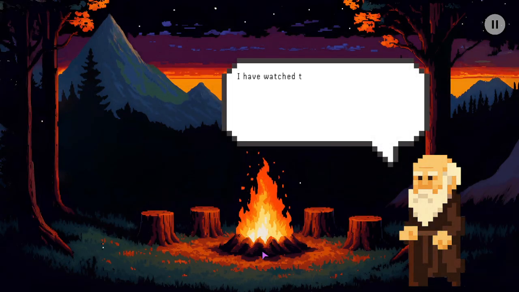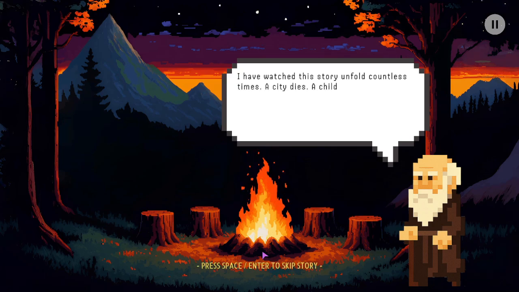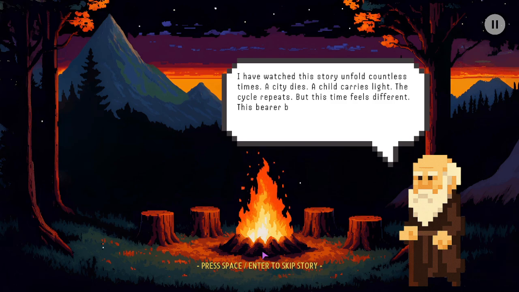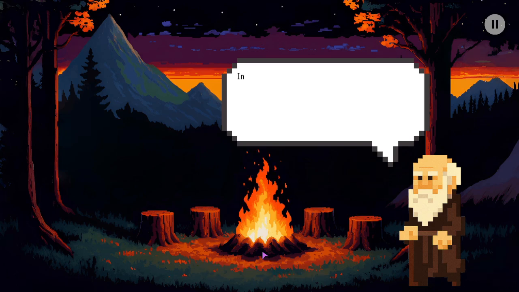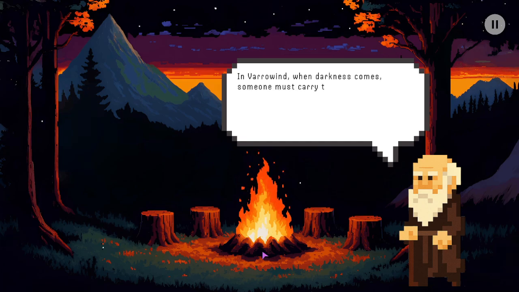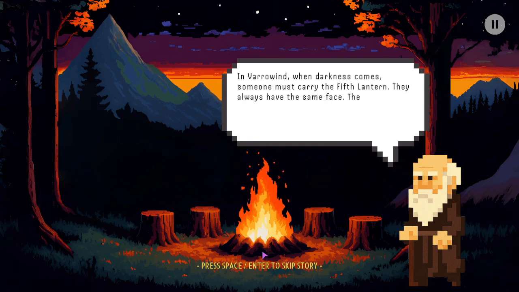I have watched this story unfold countless times. A city dies, a child carries light. The cycle repeats, but this time feels different. This bearer burns brighter than the others who came before. In Verrowind, when darkness comes, someone must carry the fifth lantern. They always have the same face, the same eyes, the same trembling hands that refuse to let go of hope when all seems lost.